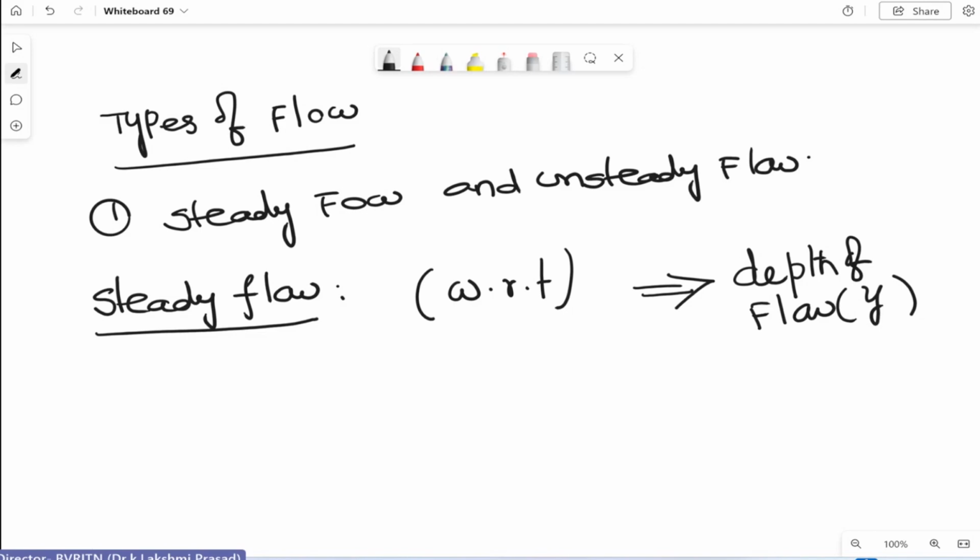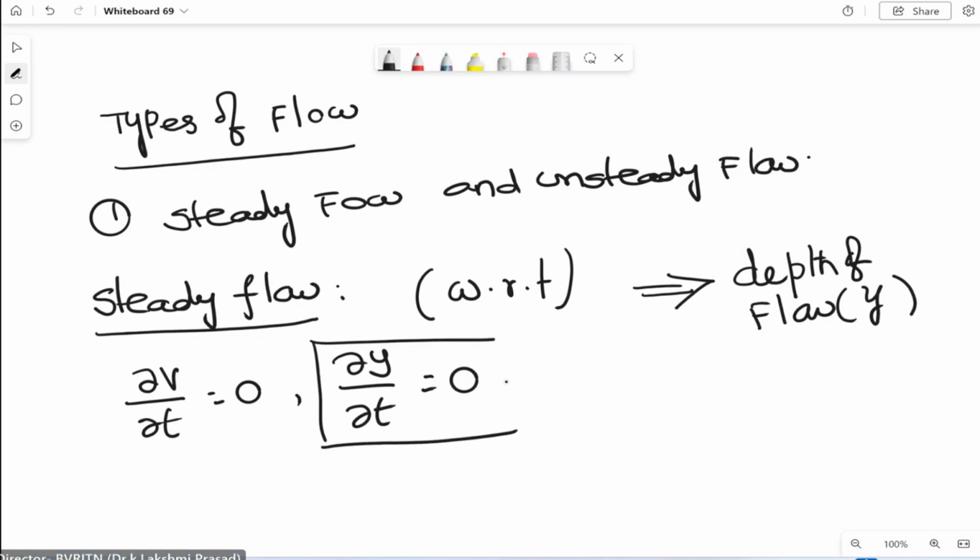So, how to represent this mathematically? We can write ∂V/∂t = 0, ∂y/∂t = 0.